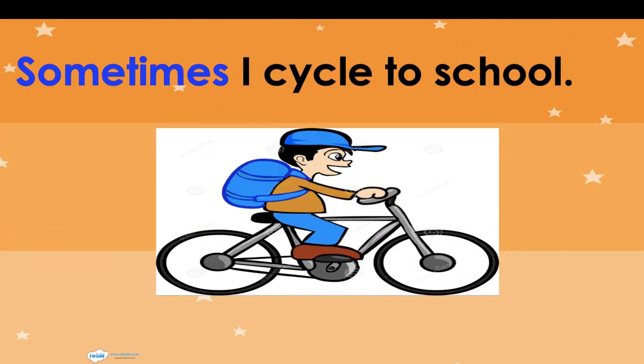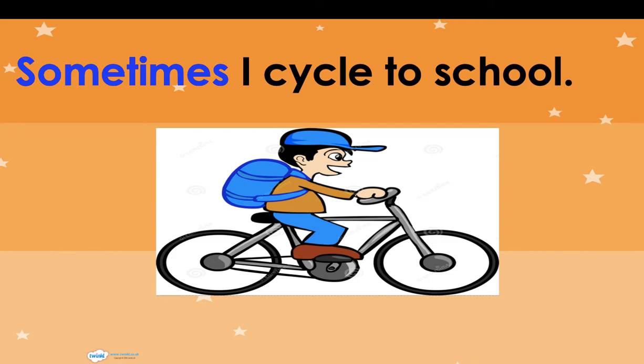Now let's have a look at some examples. Sometimes I cycle to school. Pay attention to this word which I have highlighted in blue color for you. Sometimes, it says time. It talks about times. Like rarely, it means rarely I cycle to school.